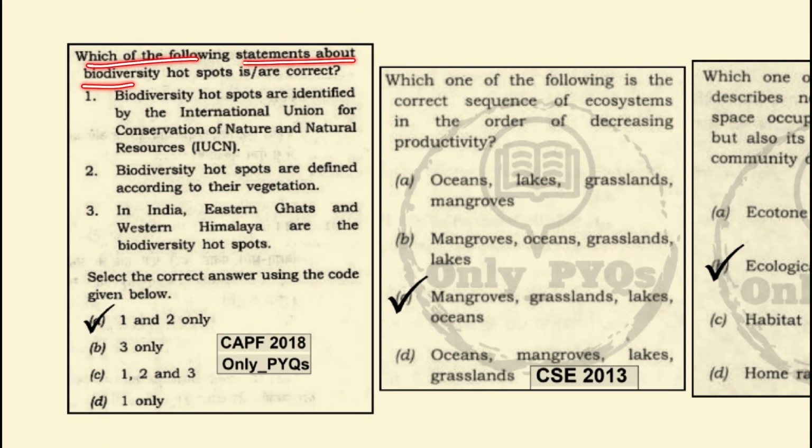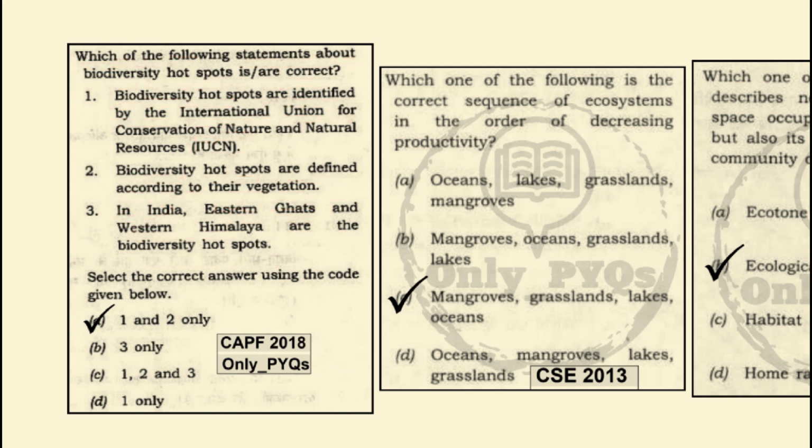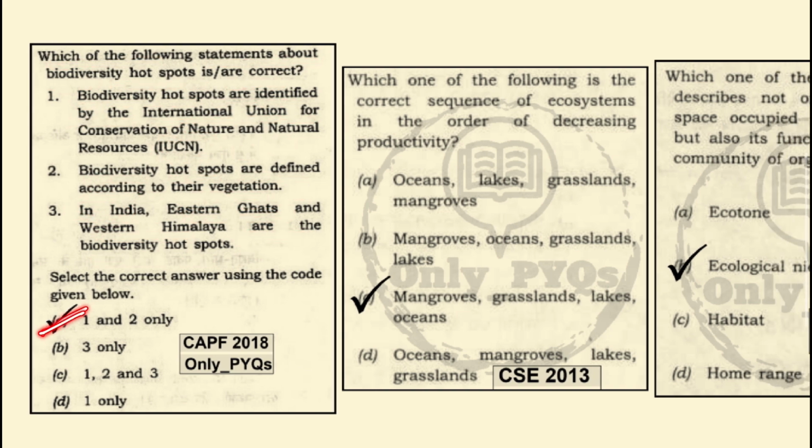Which of the following statements about the biodiversity hotspot is correct? Biodiversity hotspots are identified by the IUCN. This is a correct statement. Biodiversity hotspots are defined according to their vegetation. This is also correct. In India, Eastern Ghats, Western Ghats are the biodiversity hotspots. No, Eastern Ghats are not the biodiversity hotspots. Hence, 1 and 2 become correct.